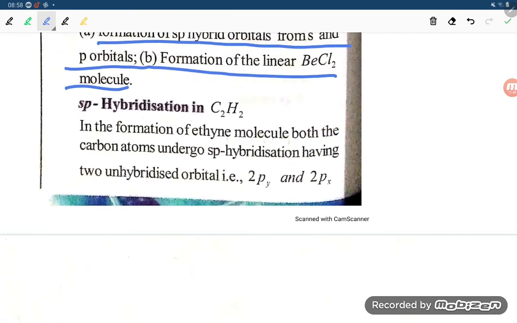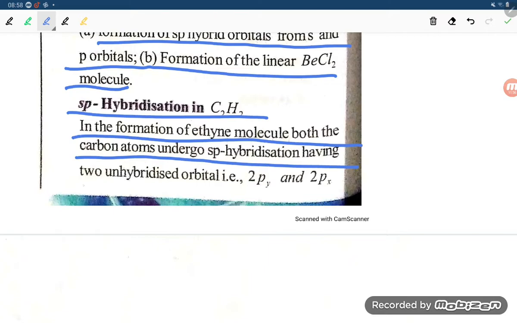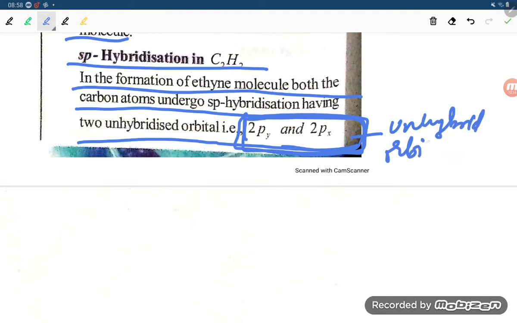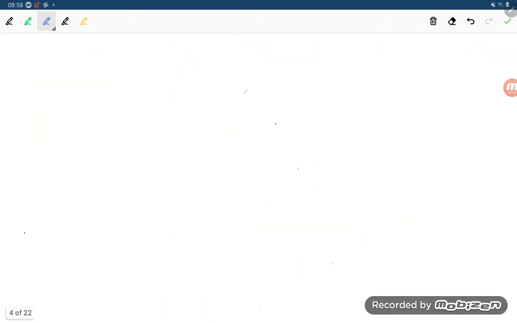Now what other point are they saying? sp hybridization in C2H2. In the formation of the ethyne molecule, both the carbon atoms undergo sp hybridization, having two unhybridized orbitals, that is 2py and 2px. Keep in mind, student, these two are the unhybridized orbitals.